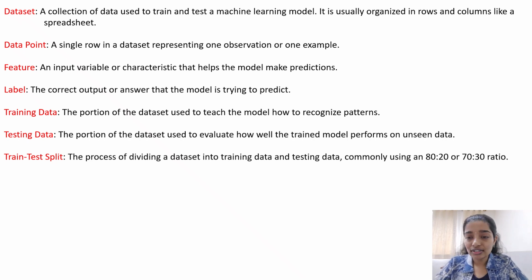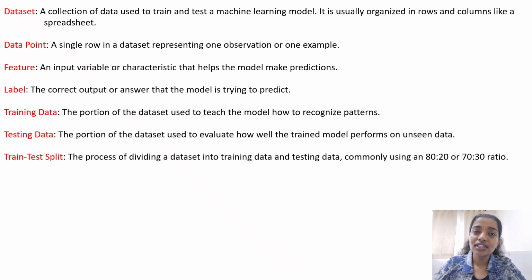We have a data set, and I know we have a dedicated video on this, but just to include it, it is a very basic term that a person should know. Let us say we have a data set having 100 observations. The very common split is an 80-20 split, where 80% of the data is used for training and 20% of the data for testing.